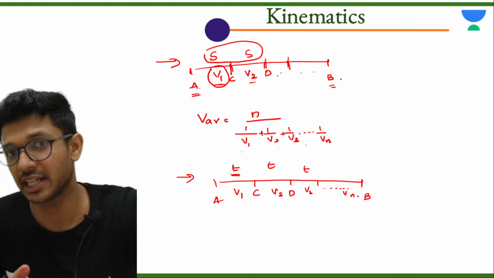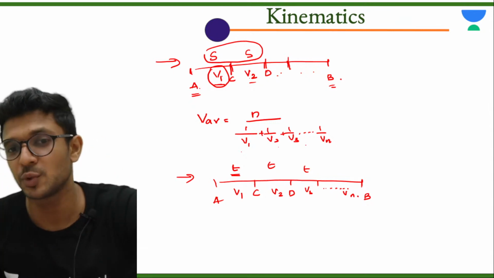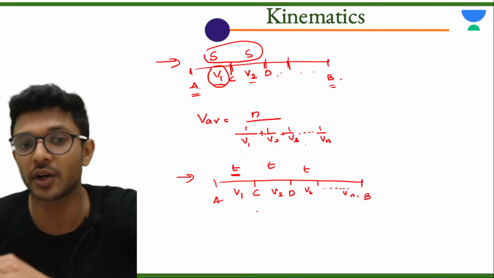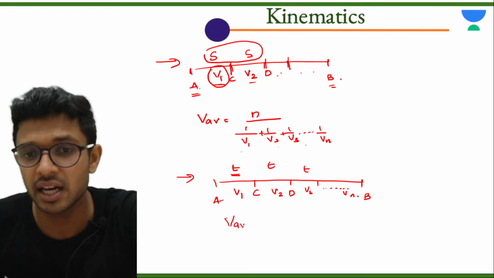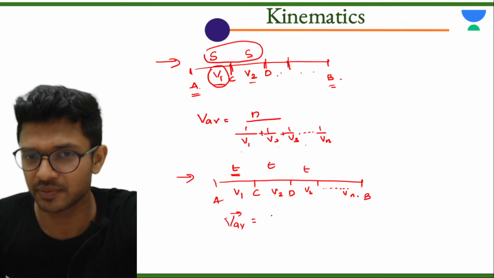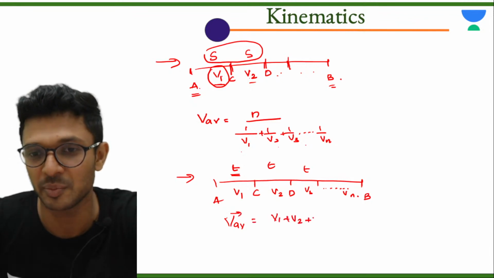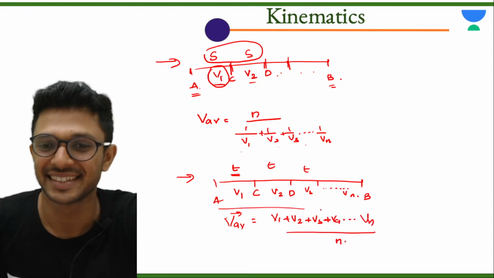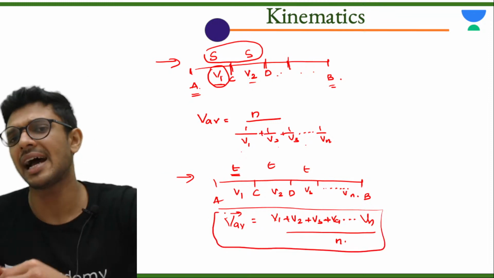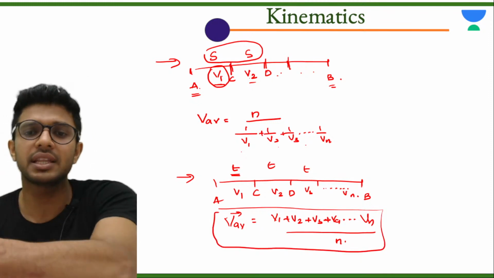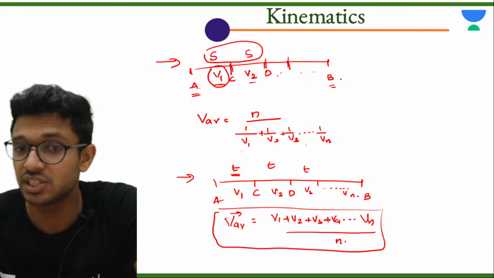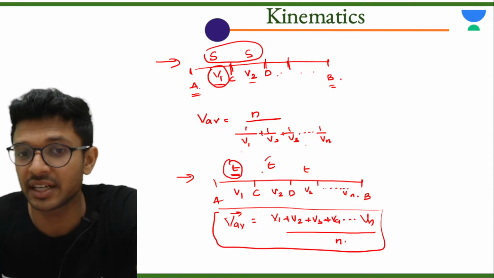In this case, if the particle is moving from A to B in equal intervals of time, the formula for average velocity is equal to the normal average, that is v1 plus v2 plus v3 plus v4 till vn divided by n. Here you simply have to take the average value of all the velocities. That itself will give you the average velocity, if it is covering in equal intervals of time.